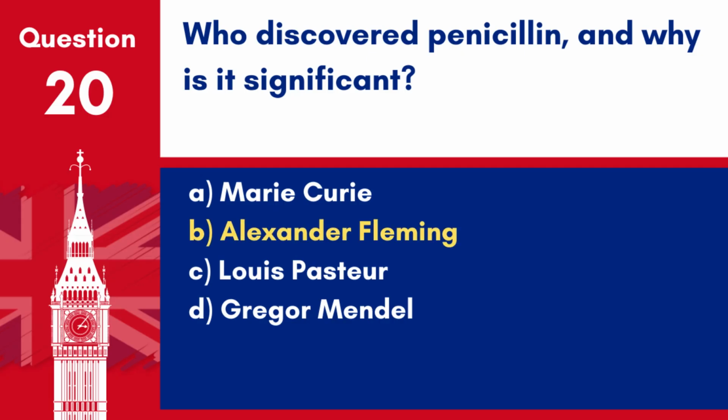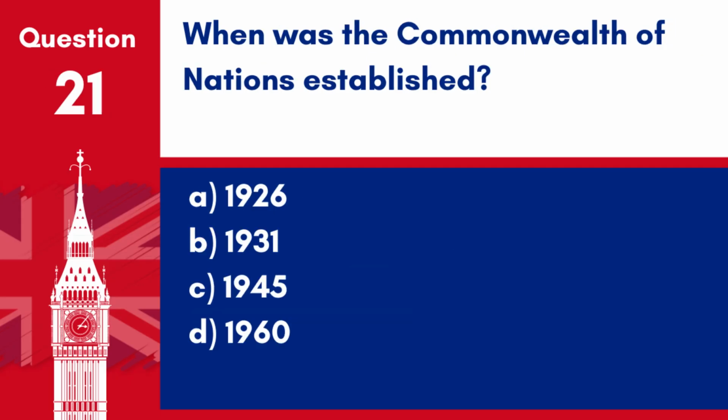Answer: B. Alexander Fleming. Alexander Fleming discovered penicillin in 1928, and it is significant because it was the first true antibiotic, and it has saved countless lives by effectively treating bacterial infections. Question 21. When was the Commonwealth of Nations established?